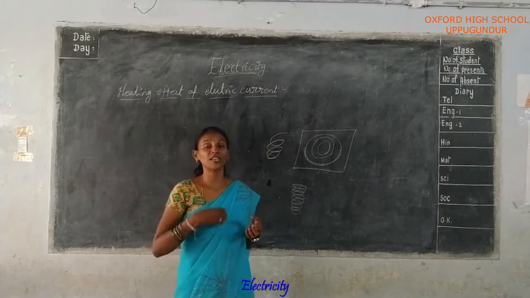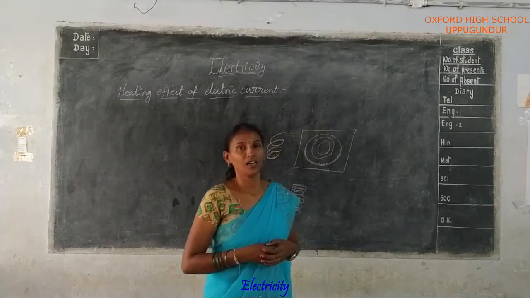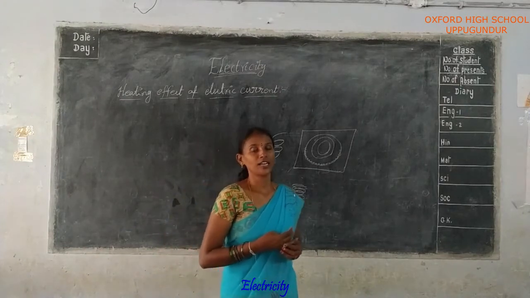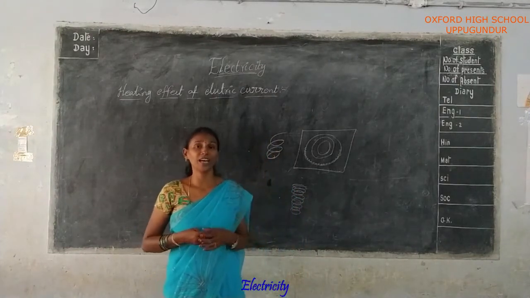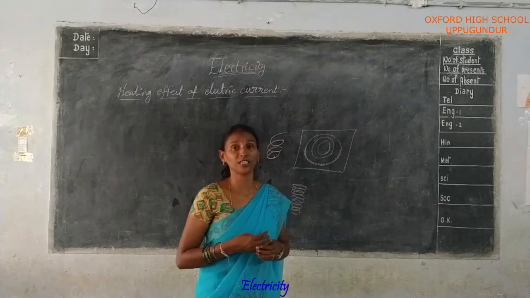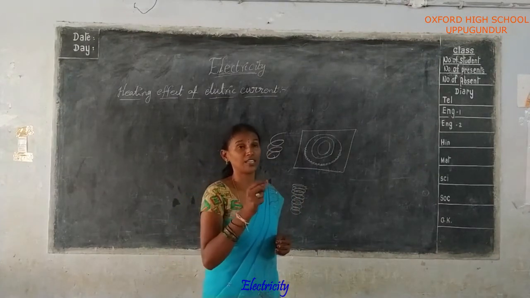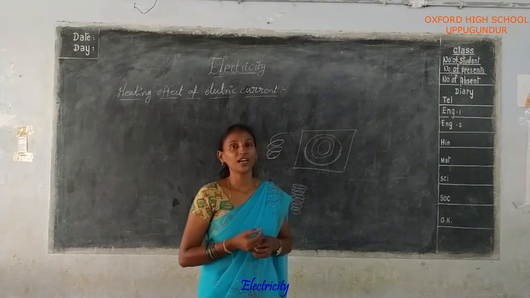That's why they release more heating effect. Okay, you understood, na? And a filament, the 100 candle filament, you also observe, na? Just switch on the bulb for 5 minutes.